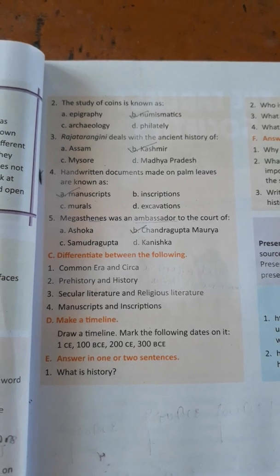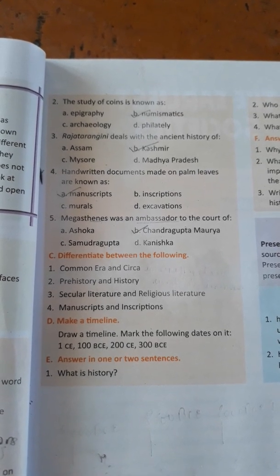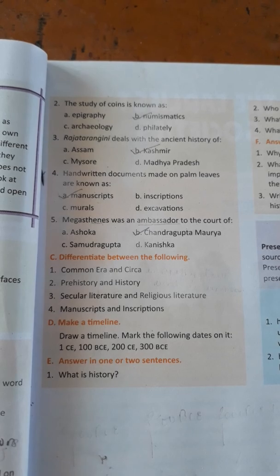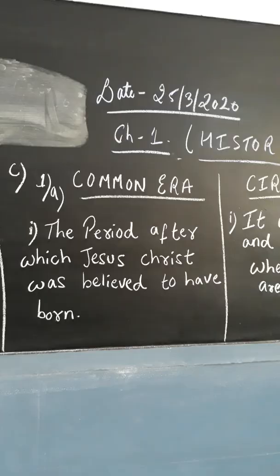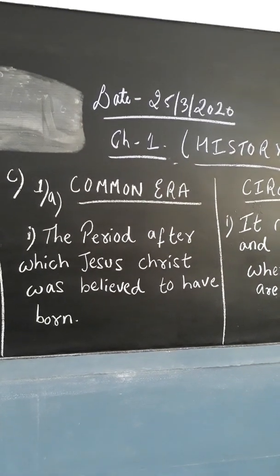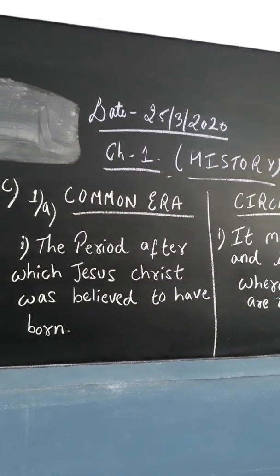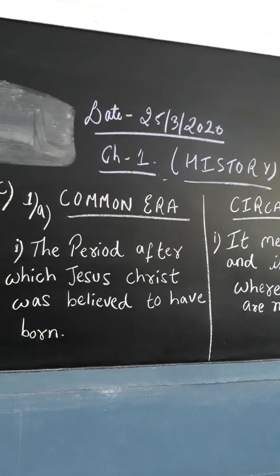You have about question number C. Differentiate between the following. First is common era and circa. You can see on the board, children, I have mentioned there date, chapter 1, and first is history.